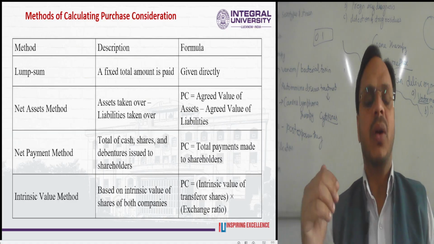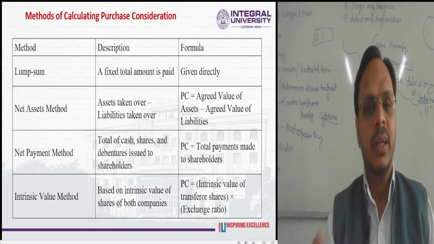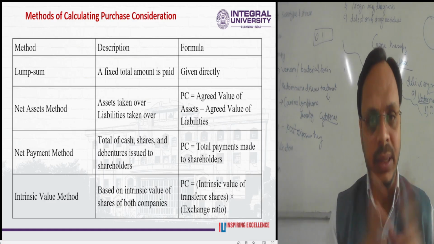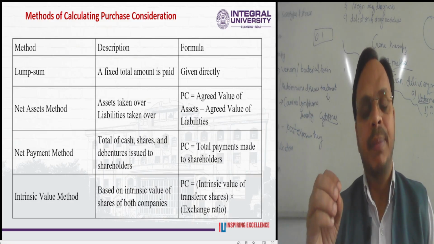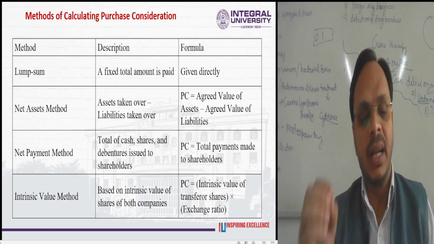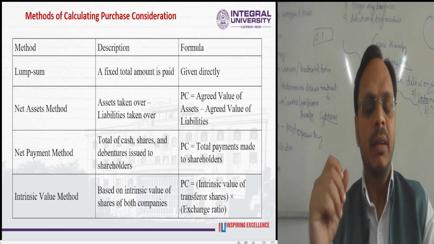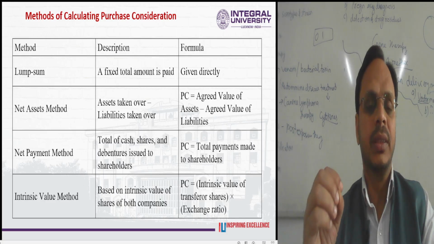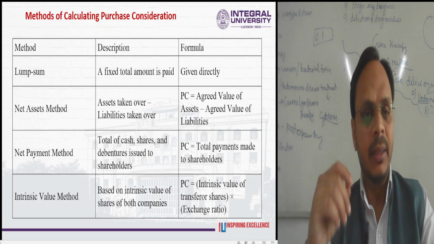So what are the various methods to calculate the purchase consideration? The first method is the lump sum method, where a fixed total amount is given directly to the shareholders of the transferor company by the transferee company. It will be known as the purchase consideration, and this method is the lump sum method.